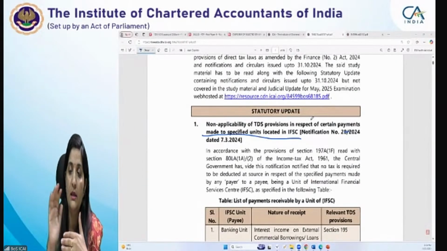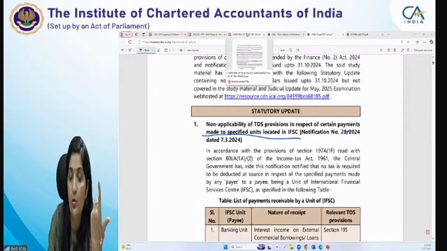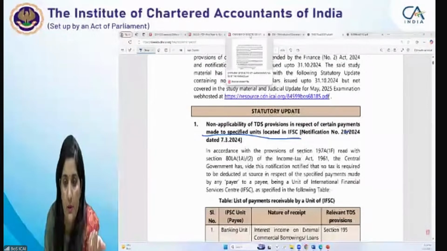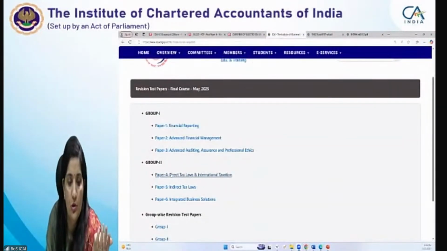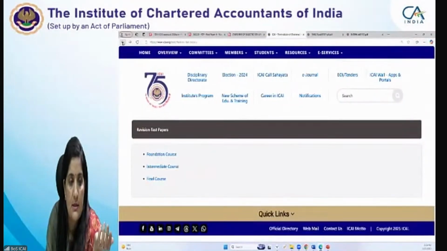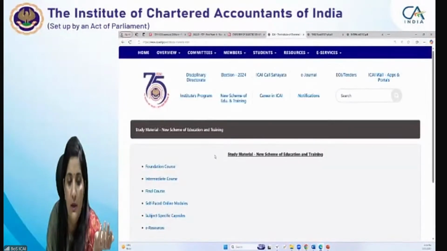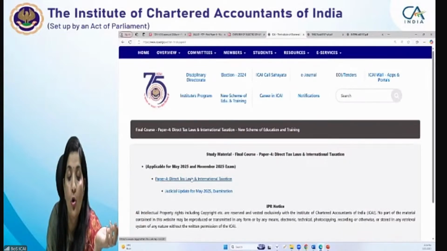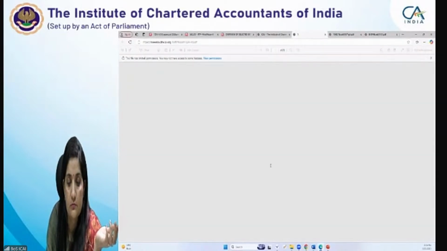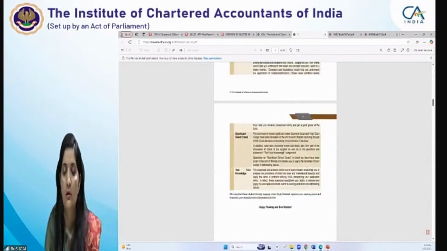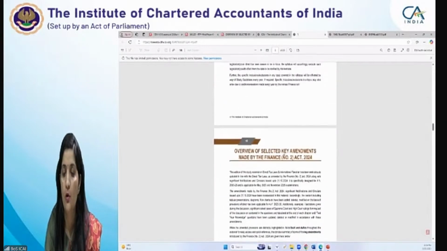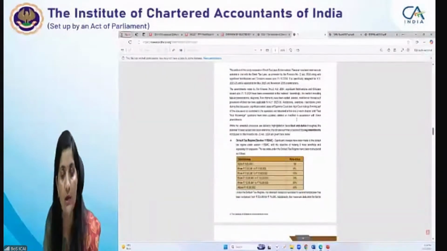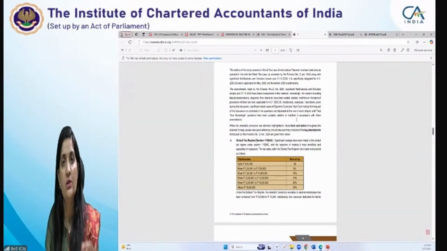If you ask me, I will show you one place where you can have an overview of the significant key amendments in the paper. Let me take you through that portion also. This is your study material. In the initial pages of the study material, an overview is given. This overview of selected key amendments made by the Finance (No. 2) Act 2024 is covered in the initial pages.